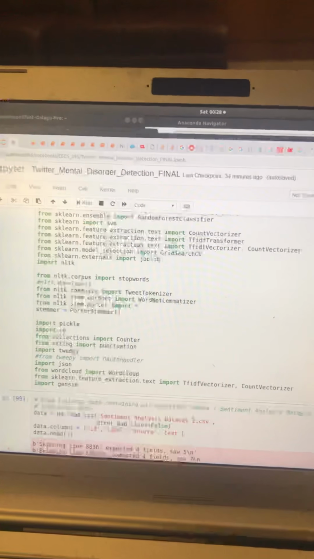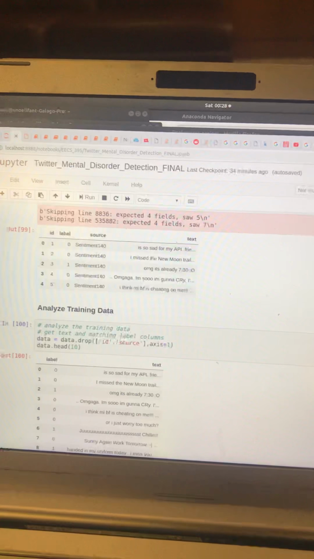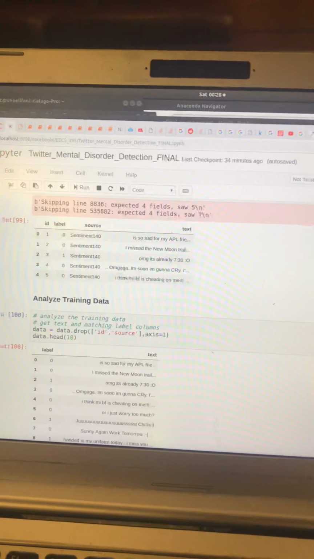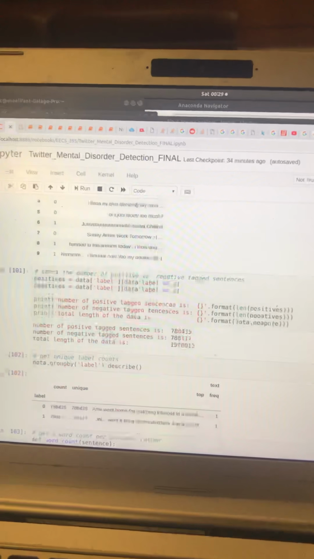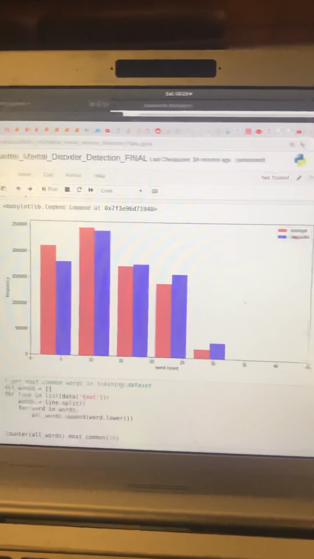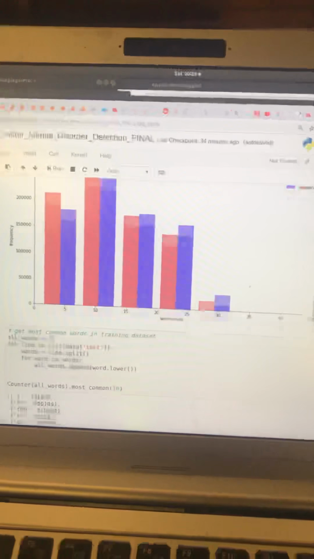So here I'm importing my machine learning libraries, loading the training data set. The challenge was actually finding that due to ethical concerns I had for people's privacy, but luckily Stanford had a publicly available one with pre-generated labels. So I analyzed this and could see it's a good training data set, equally distributed, expected word count for a tweet.